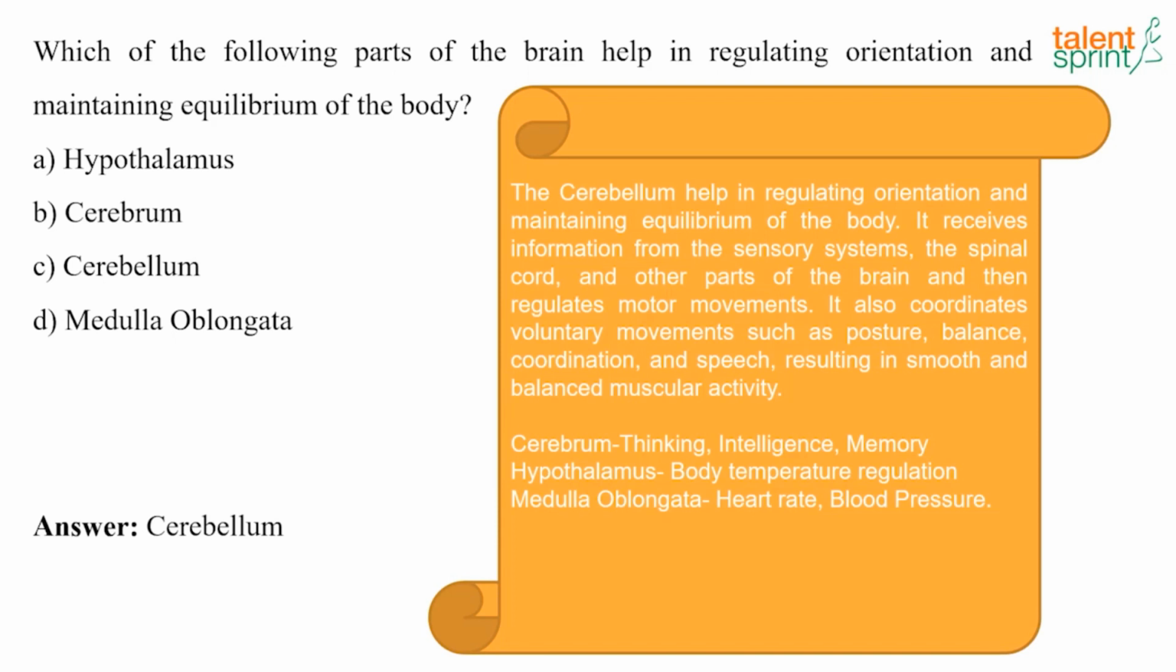And if you look at the other options, the second option given is cerebrum. It helps in thinking, intelligence and memory, whereas the hypothalamus helps in body temperature regulation, whereas the medulla oblongata helps in heart rate and blood pressure.